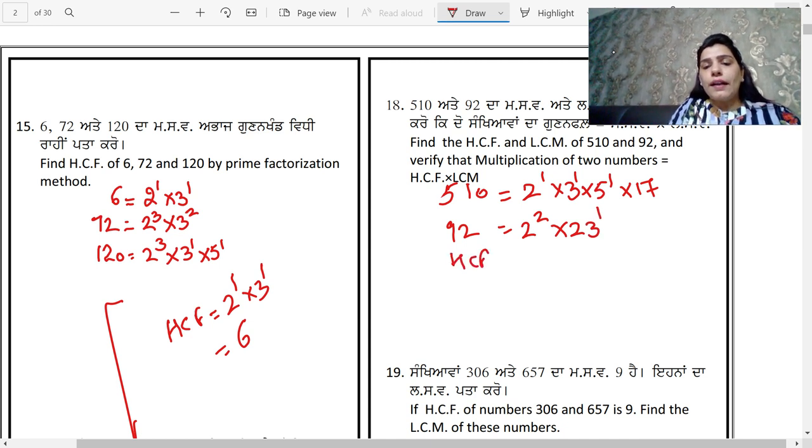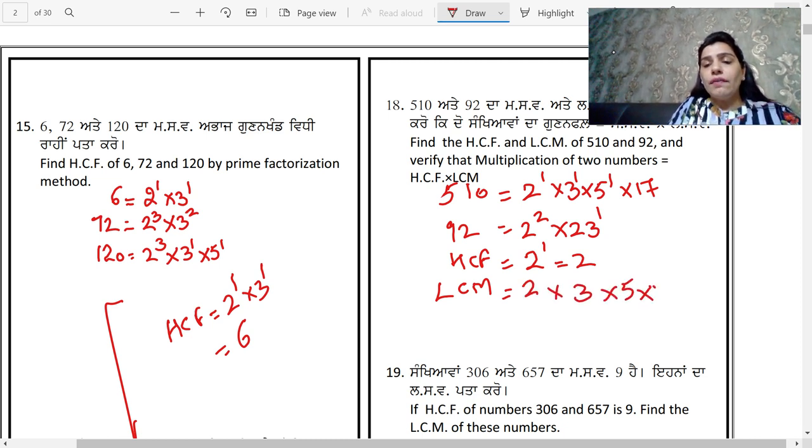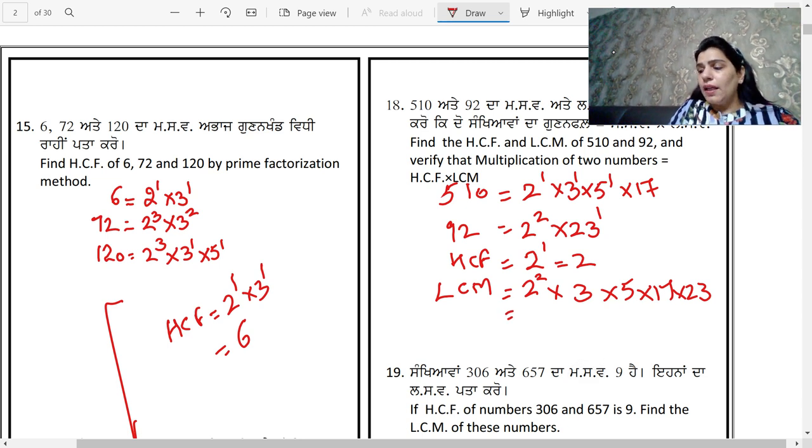When you have to find the HCF, you will take the common factors, and the common factor is only 2 with the lowest power, that is 1. So the HCF is 2. And when you have to find the LCM, you have to take all the factors 2, 3, 5, 17 and 23 with the highest power. The highest power of 2 is 2. So when you multiply all these, you get the LCM as 23460.